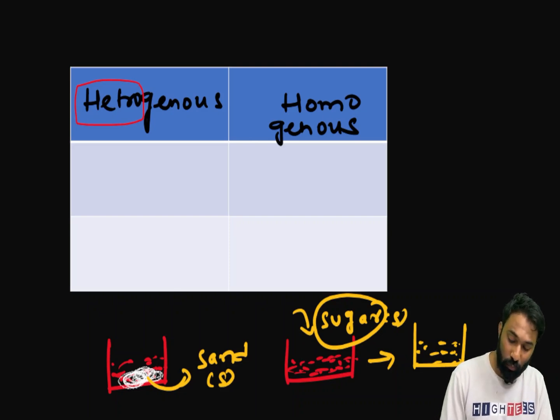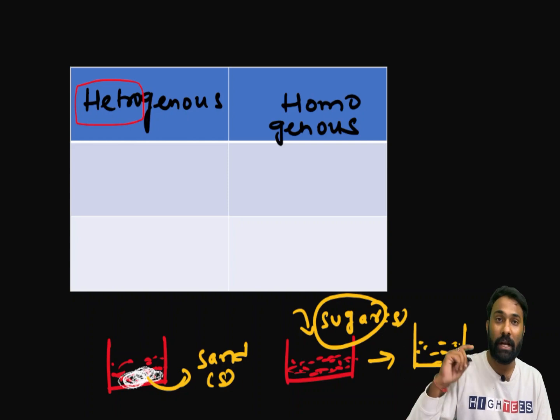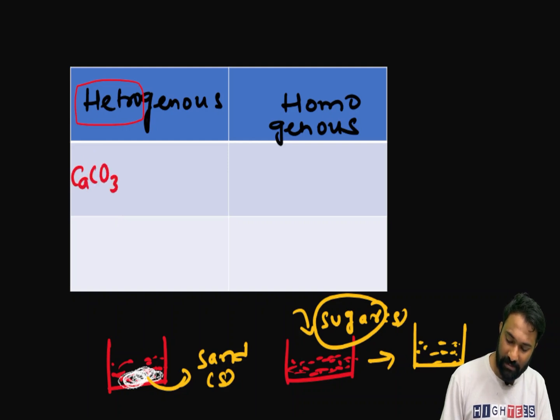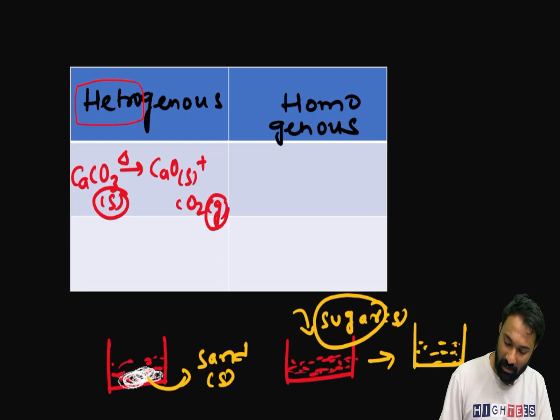But now we'll come to the chemistry through the reactions. In a reaction, how do we identify heterogeneous and how do we identify homogeneous? First of all, I will go with your well-known example of CaCO3. This is calcium carbonate. This is solid, right? When it is heated, it will be converted into CaO solid plus CO2 gas. Now you see, here we have one solid phase as well as a gaseous phase. This reaction comes under heterogeneous.